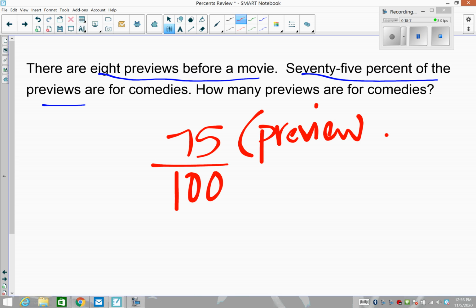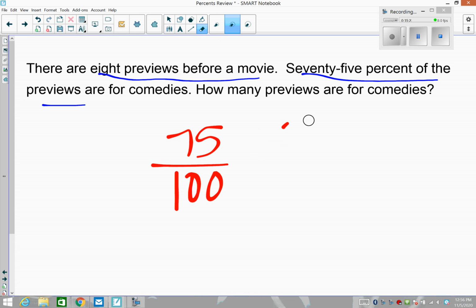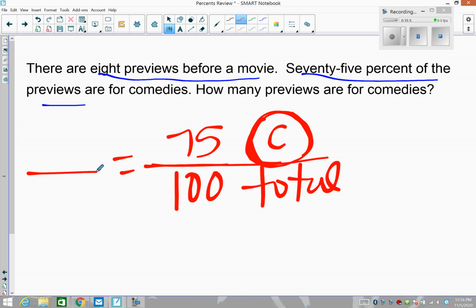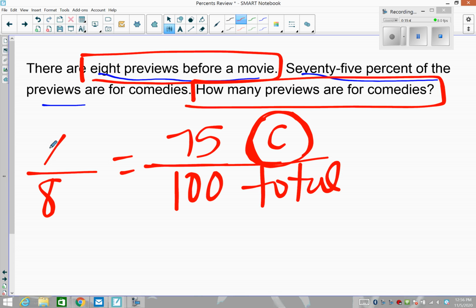Oh, I misspoke. 75% are comedies. So of the previews, so that we're just thinking about previews, which probably are annoying to some of you. 75% of them are comedies out of the total. So that means if we've watched 100 previews, 75% would fall under the category of a comedy. If we had 8 previews before a movie, that's the total, how many of those would be comedies? So how many comedies would be out of 8?